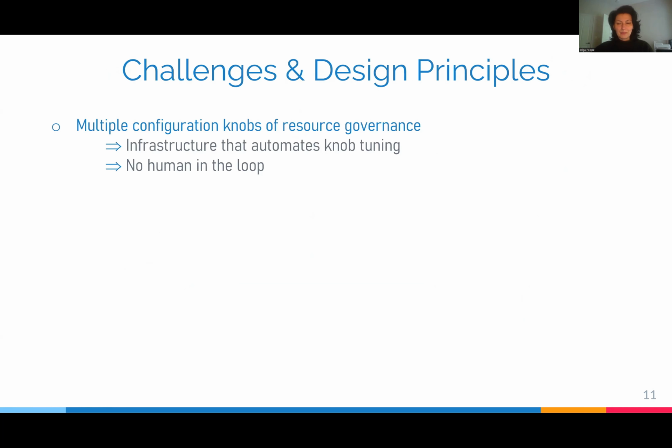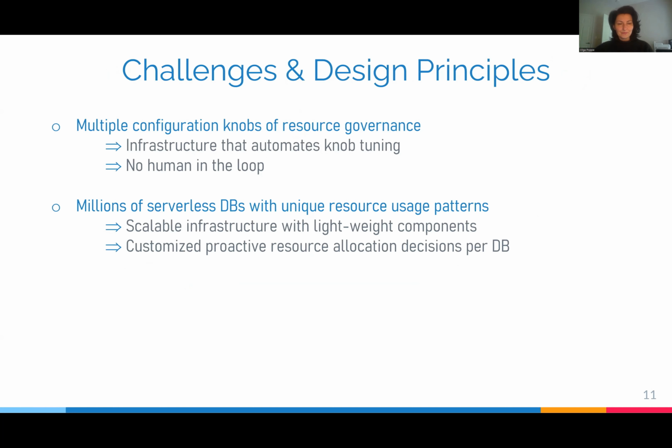As you can imagine, implementing this proactive resource allocation policy for Azure SQL database serverless is very challenging. First of all, there are multiple configuration knobs of resource governance. Therefore, we need an infrastructure that automates knob tuning. It must have no human in the loop. There are millions of serverless databases, and each of them has a unique resource usage pattern. Therefore, the infrastructure must be scalable and lightweight. And proactive resource allocation decisions must be customized for each database.